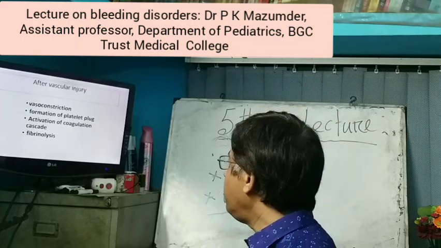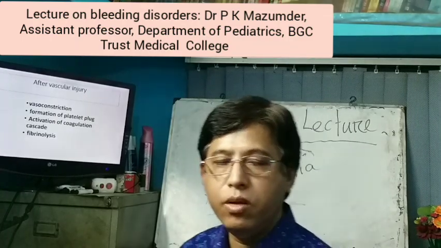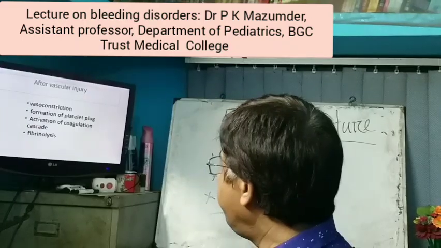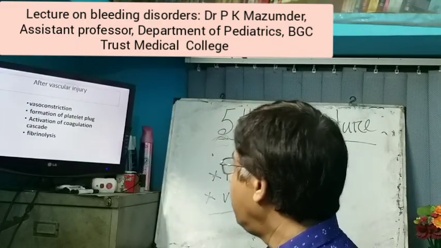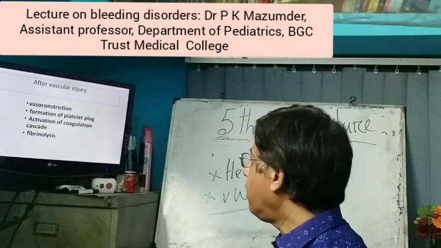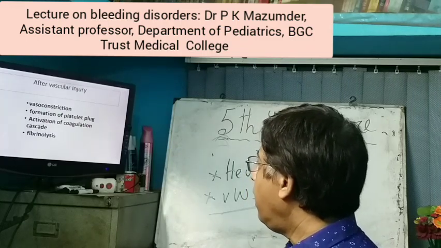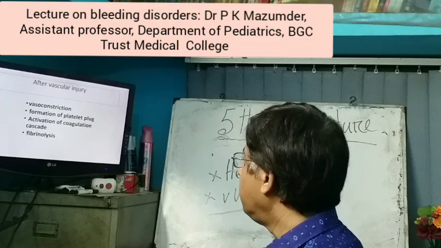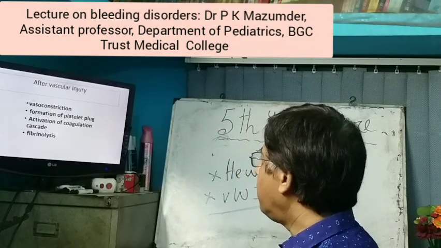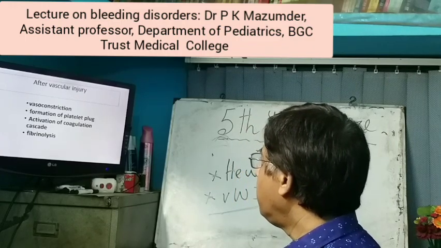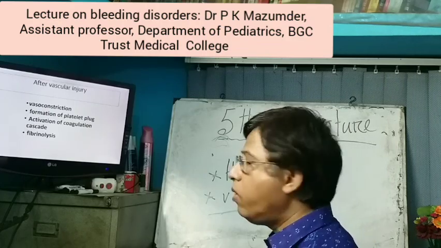After a vascular injury, what happens? There is vasoconstriction, formation of platelet plug, activation of coagulation cascade, and fibrinolysis. These 4 things occur after vascular injury to control the bleeding.